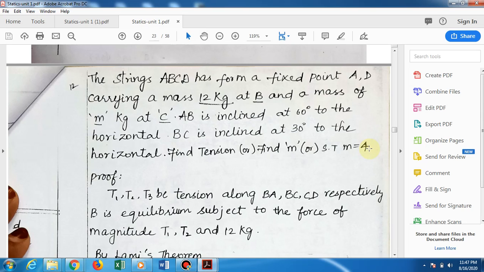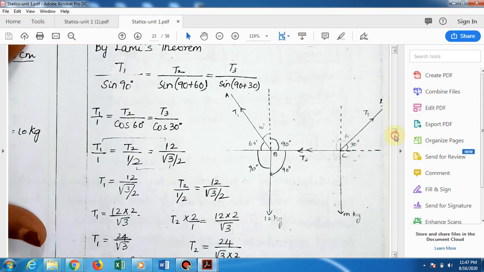T1, T2, T3 are the tensions along BA, BC, CD respectively. B is in equilibrium. Now you see the diagram. This is A, B is down, then C, and this is D. Okay girls, here is what they have given.